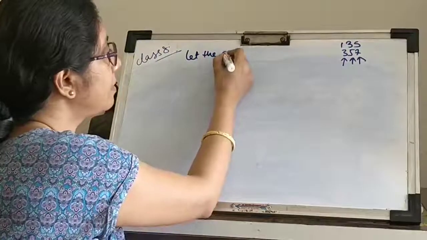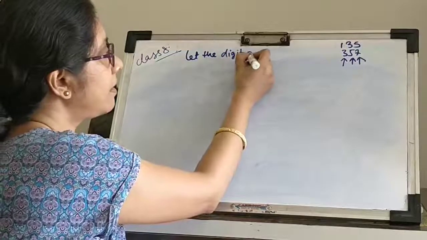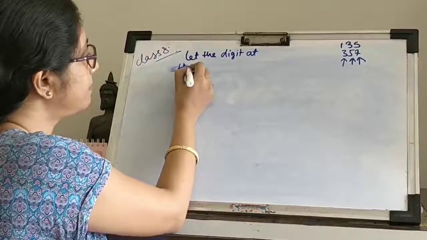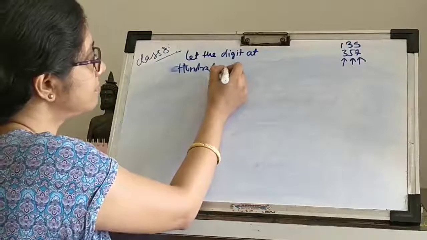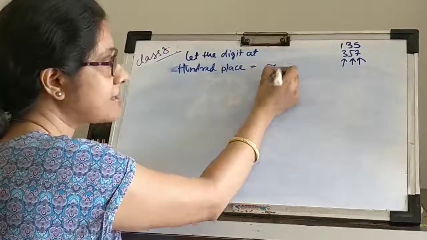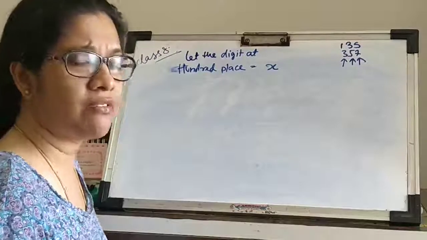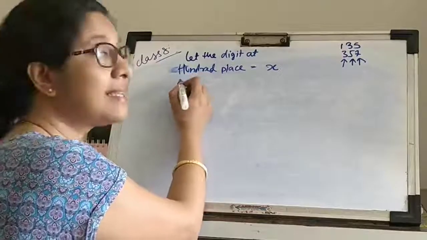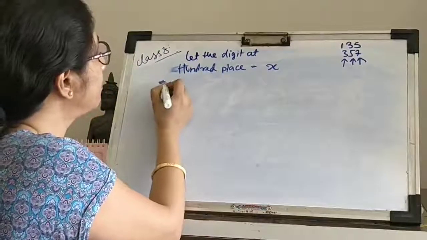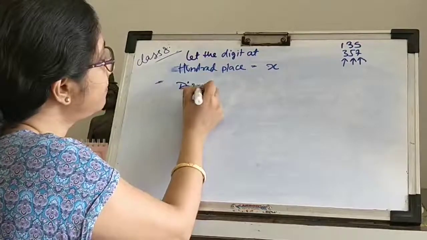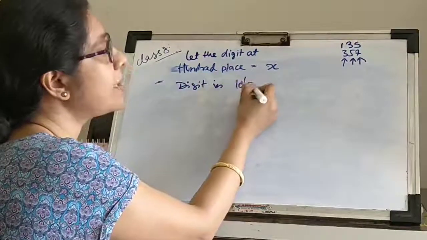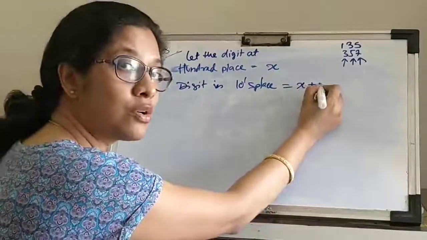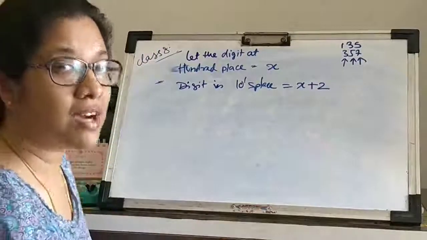Let the digit at the hundreds place be x, where x is any odd number, can be anything. Then the digit in the tens place will be x plus 2. Okay, why x plus 2?